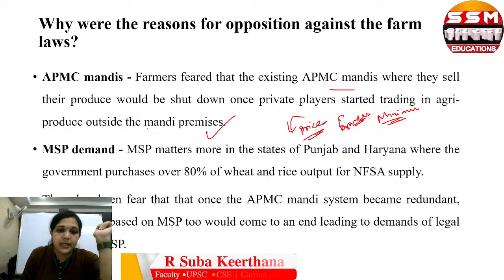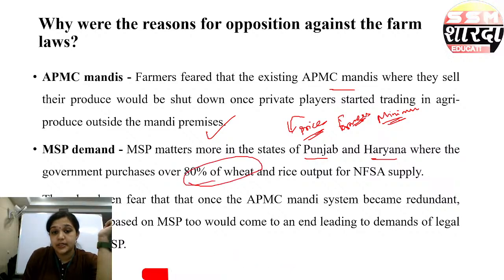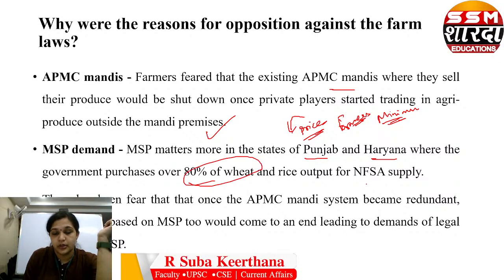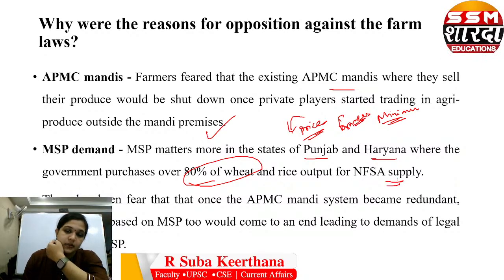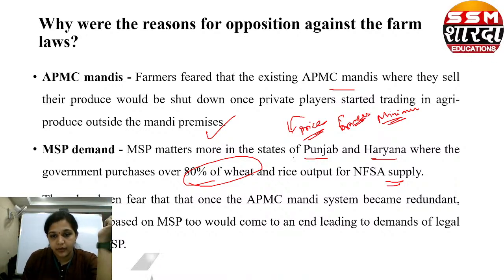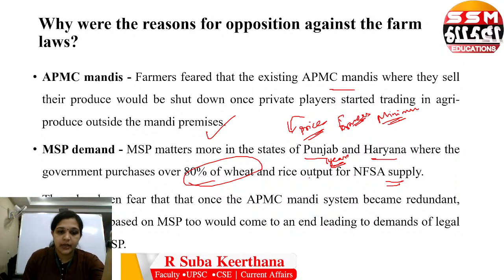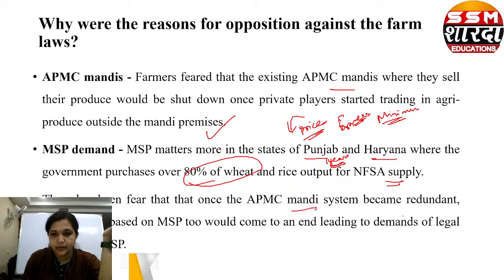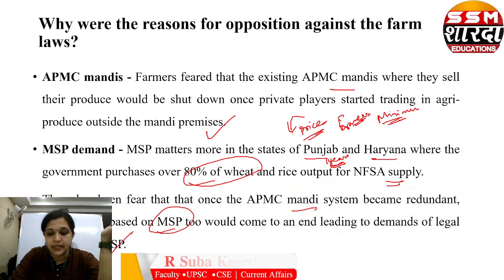Next, MSP demand. Minimum support price matters more in the states of Punjab and Haryana, where the government purchases over 80% of wheat and rice output for the National Food Security Act supply. That is why, as I told you already, for almost one year the farmers from Punjab and Haryana have been opposing this law. There is a fear that once the mandi system becomes redundant, the procurement base of MSP too would come to an end, leading to the demand for legal backup for MSP.